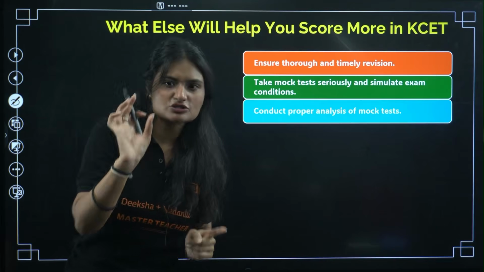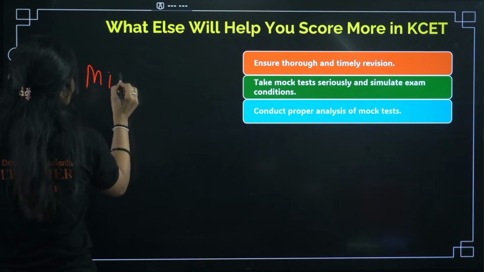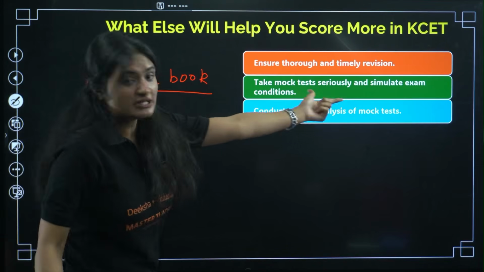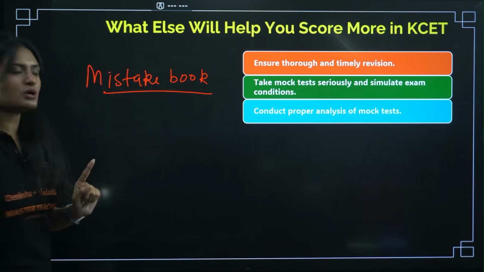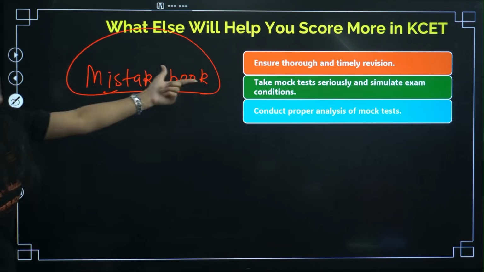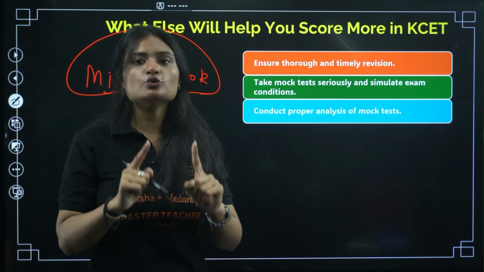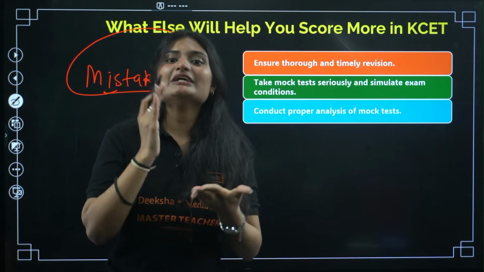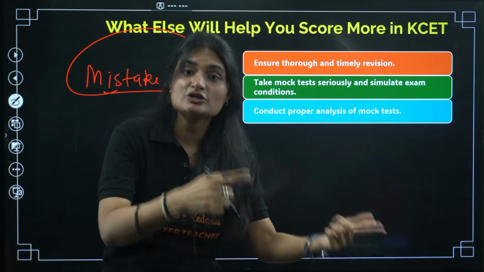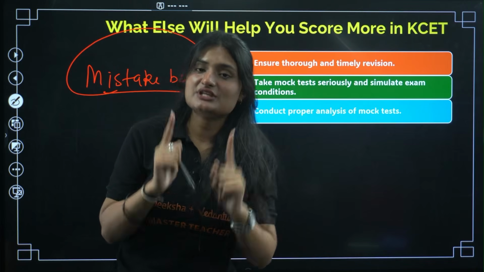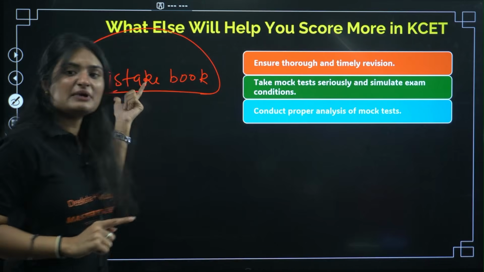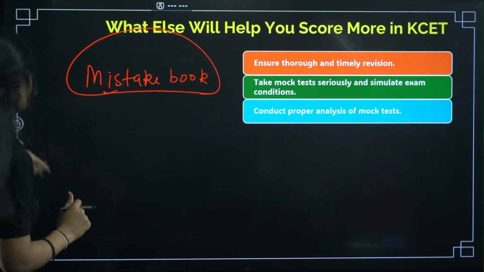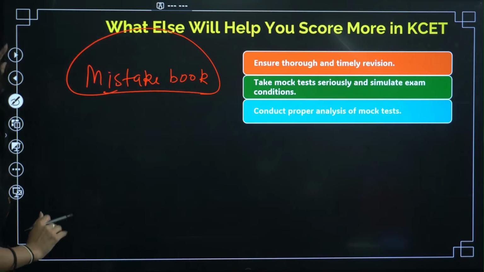Make a little book that's called a mistake notebook. I call it a mistake book. Any mock paper that you solve, you analyze it, and any mistake you have, you write them down in your mistake book, that these were the mistakes that I was making, and do open this mistake book after every mock test. Obviously you'll open it, right? But weekly open this and go through the mistakes that you made in your mock tests, okay? That is very important, because then you won't be repeating these mistakes in your real KCET exam, in your April exam, okay? So make a mistake book if you make any mistake.